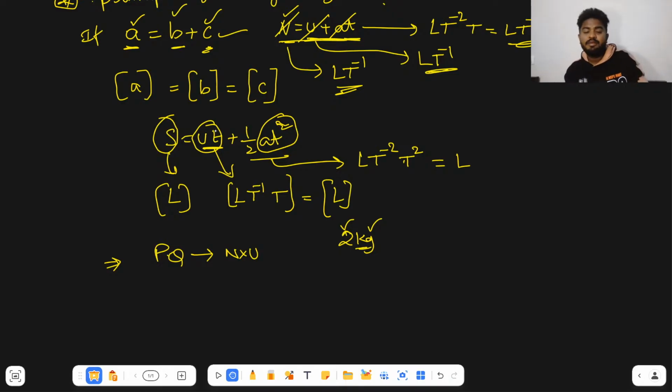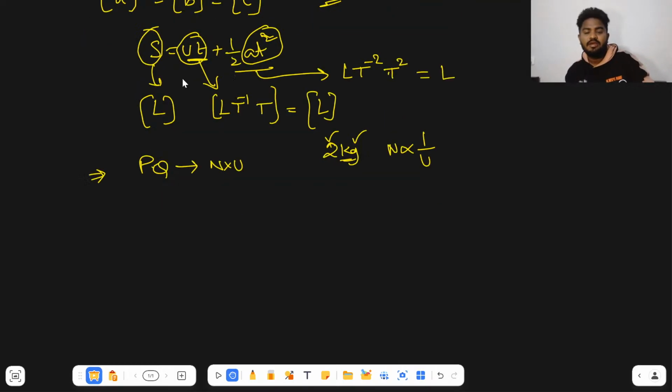Here, you should remember that number is inversely proportional to unit. For example, here I wrote 2 kgs. Instead of 2 kgs, I can write it as 2000 grams. So if the number is greater, the unit value will be smaller.